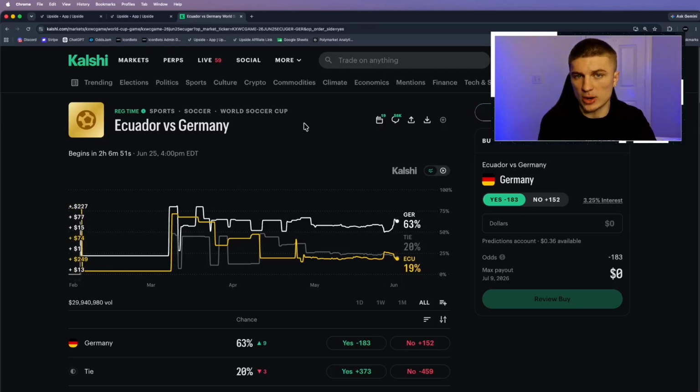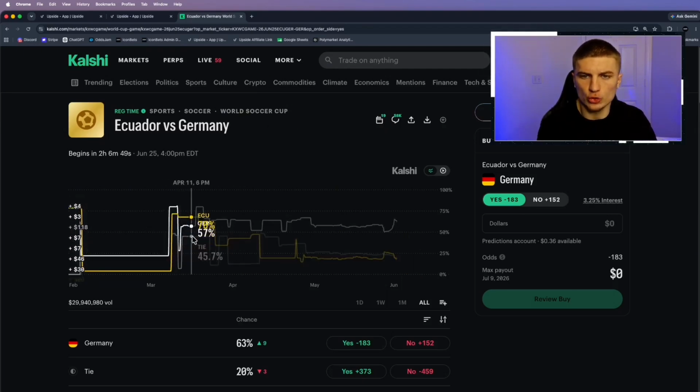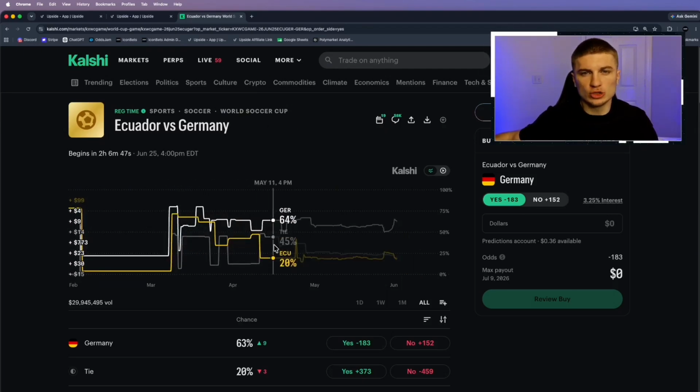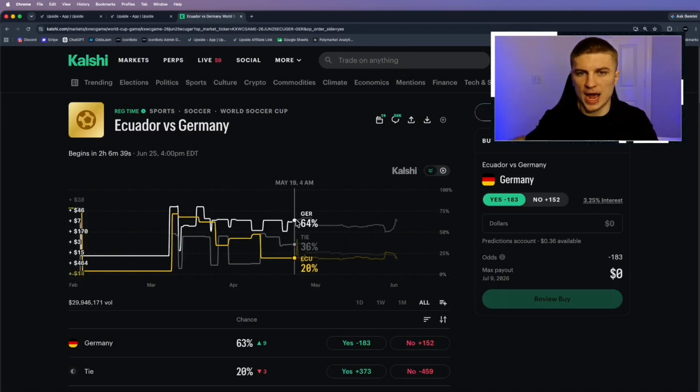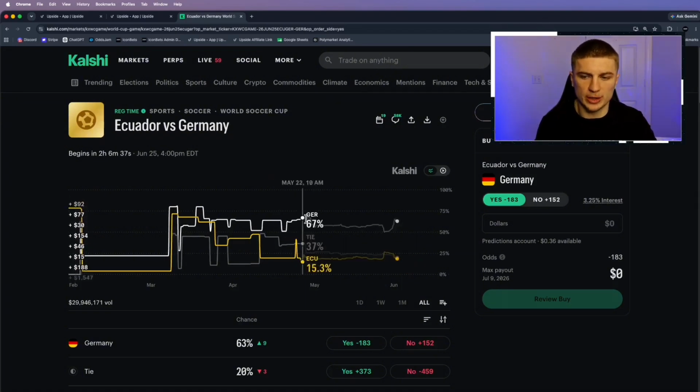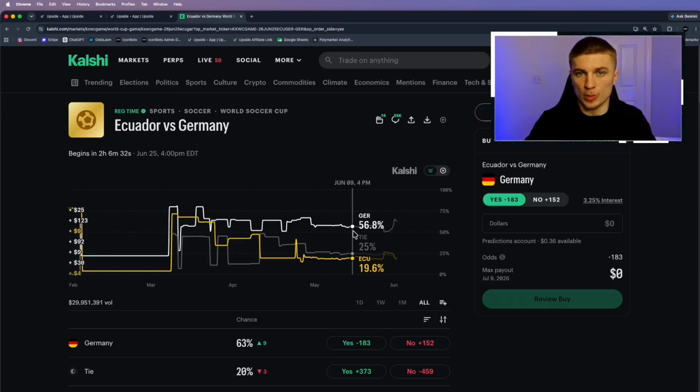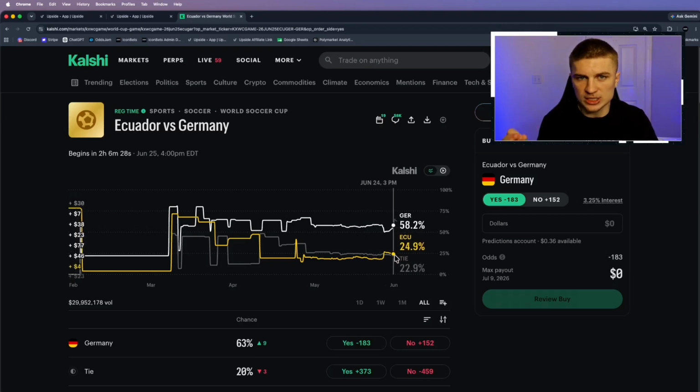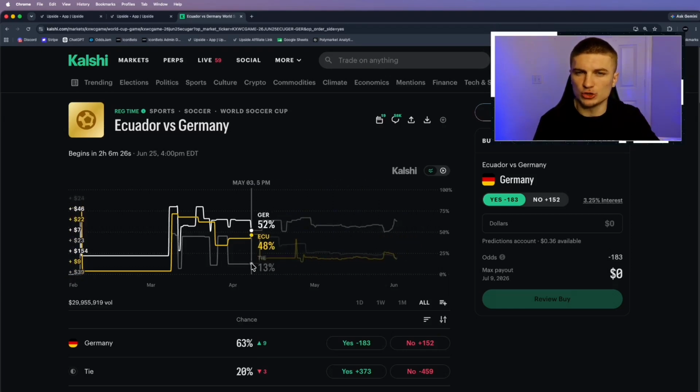Now, one thing to notice about Kalshi is they actually show you the movement in the market as opposed to a traditional sportsbook. The reason that traditional sportsbooks don't do this is because it can actually help you become a profitable sports bettor. But once again, Kalshi doesn't actually care if you make money. They just care that you're betting on their platform. So essentially what we want to do is use every single advantage they give us that a traditional sportsbook wouldn't.